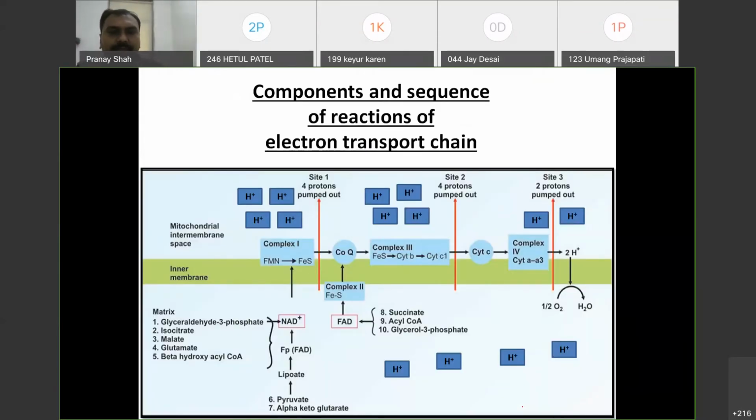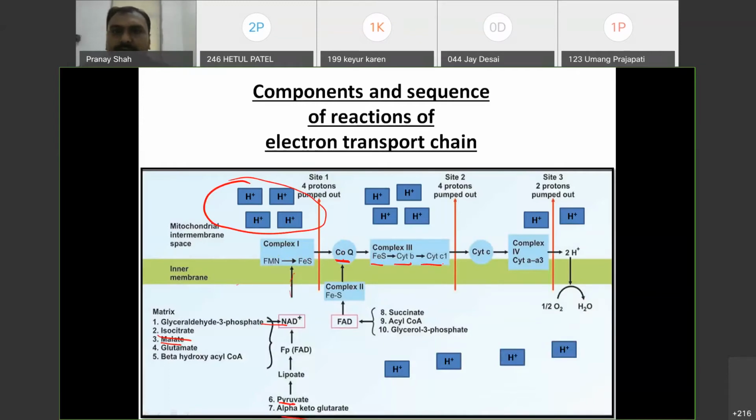So you can see in the diagram, from pyruvate to acetyl-CoA, alpha-ketoglutarate to acetyl-CoA, okay, isocitrate to alpha-ketoglutarate, malate to oxaloacetate. Here NADH is produced. Okay, that NADH will be converted to NAD, and it gives its electron to complex 1, that will be FMN and FeS. So during this process, during the flow of electron, energy is released, which will drive the 4 protons out. Remember this. Okay. फिर coenzyme Q, it will give its electron to the complex 3, that is FeS, cytochrome B,